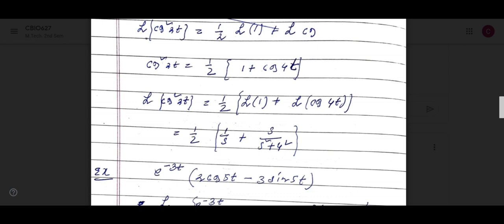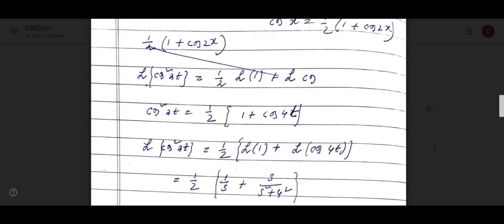Yes, ma'am. So that means we know Laplace transform of 1 is 1 by s. And Laplace transform of cos 2t, just now we have learned, b is here 2. So s by s square plus 2 square. Yes, ma'am. Okay.